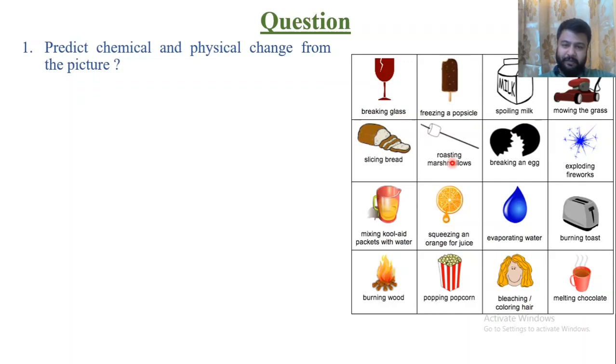Roasting of marshmallow. Roasting means heating something in the presence of oxygen or air. This is a chemical change. Breaking of egg is a physical change. Exploding fireworks, we have discussed it, is a chemical change. These will all be your homework. Now the second question: which change is temporary? Yes, physical change is temporary.